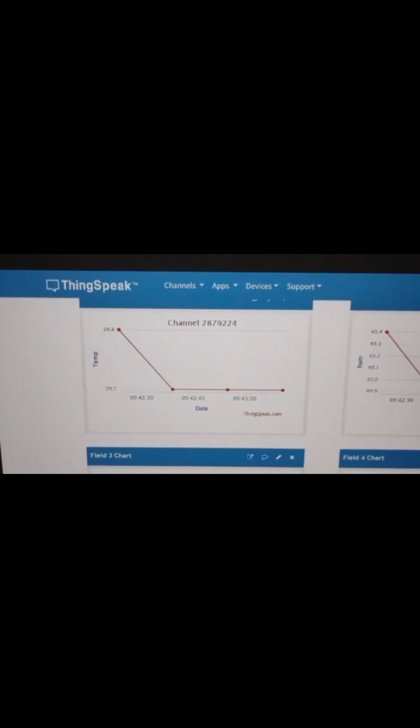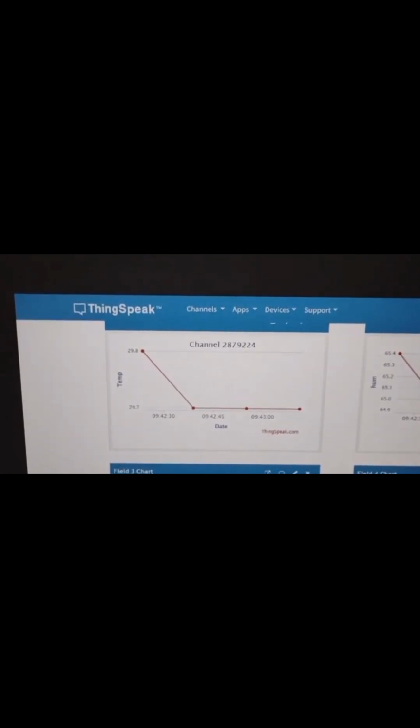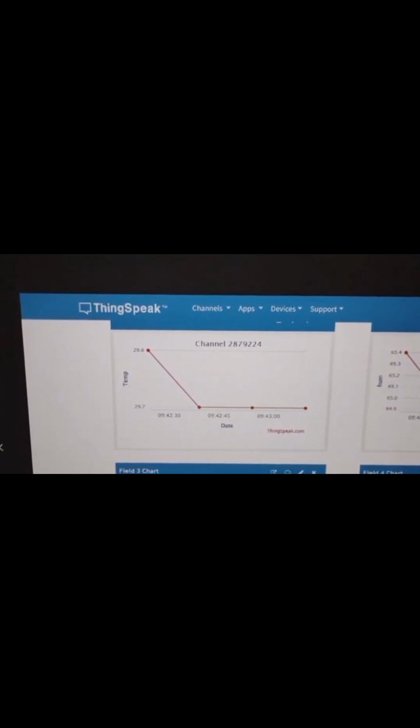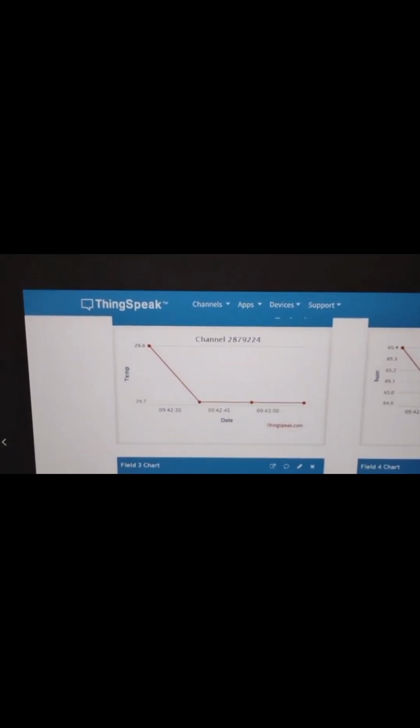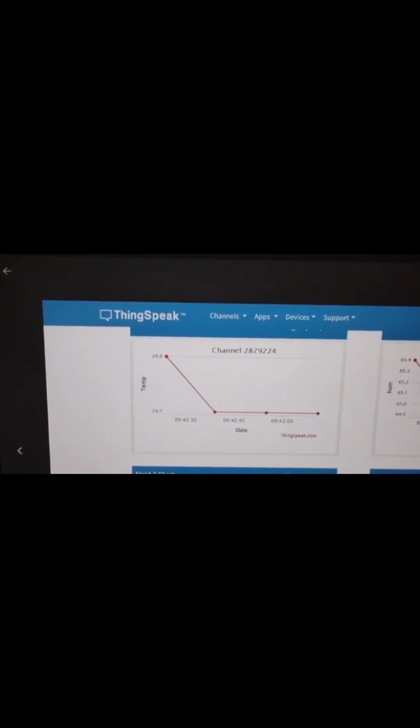Here the first graph is the temperature graph. Here we use the DHT22 sensor, where according to the graph the temperature slightly dropped from 29.8 degrees Celsius to 29.7 degrees Celsius. This is a minor fluctuation only, no fire risk based on temperature. If the temperature rises drastically beyond the threshold, for example greater than 45 degrees, it could indicate a fire risk.